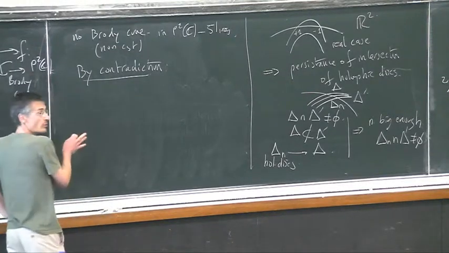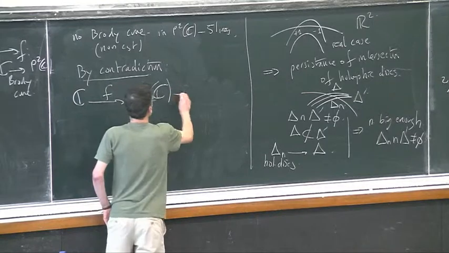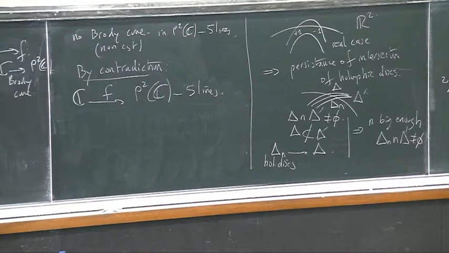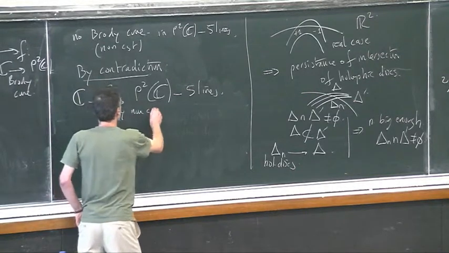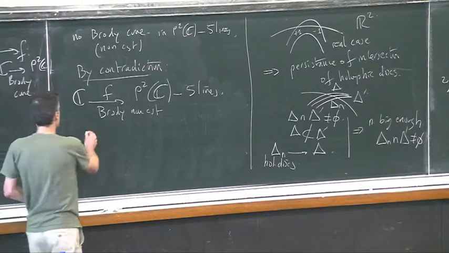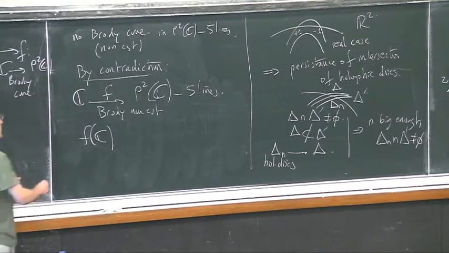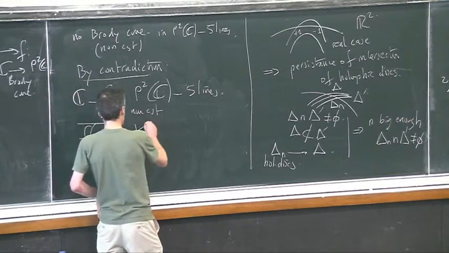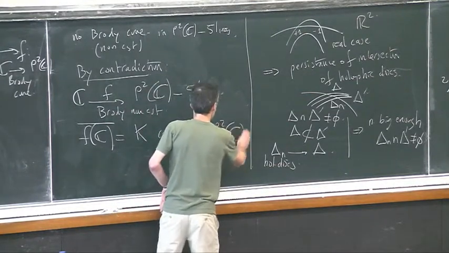What you will do is the following. You take this Brody curve, and you start by analyzing its image. Actually, you will close the image. So this is the closure of the image, and so it is some compact K in P2 of C.